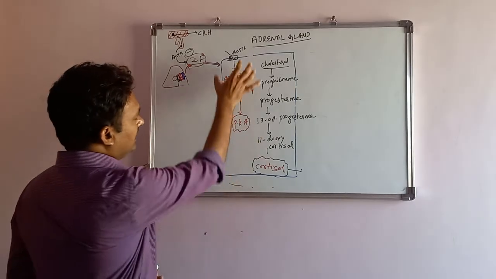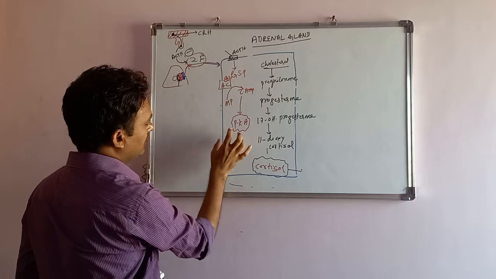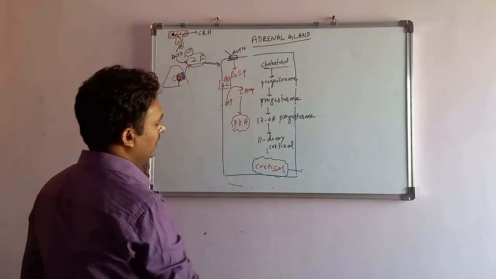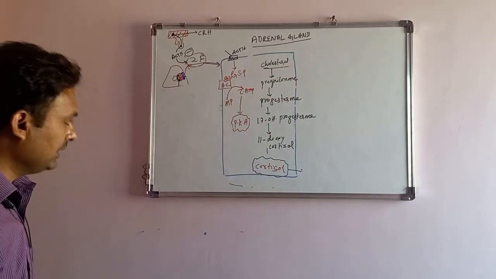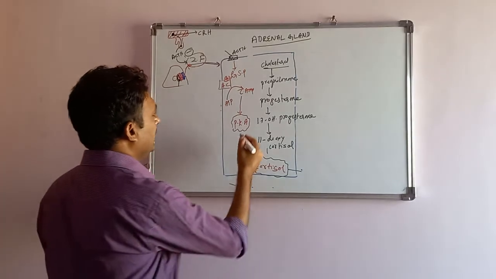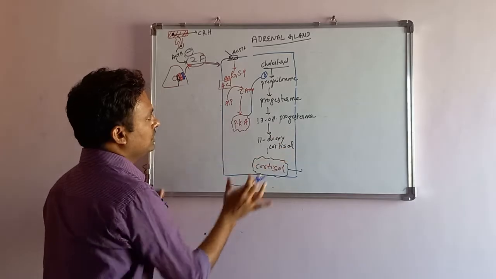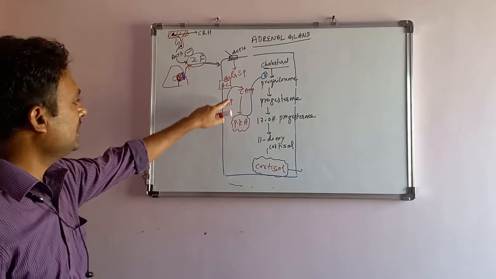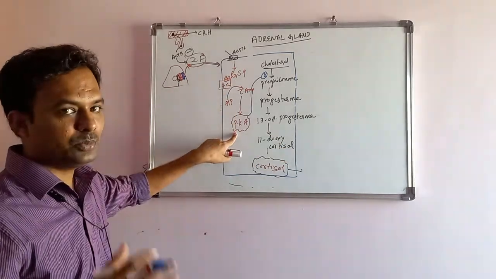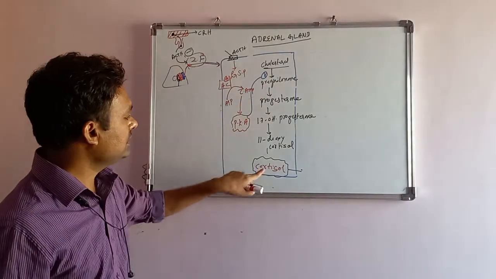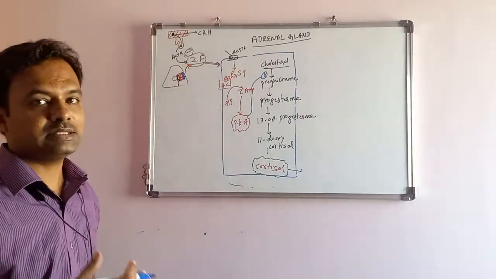Then what is the link between this ACTH-induced production of protein kinase A and cholesterol to cortisol? The important thing is this protein kinase A will be stimulating all the steps of the cortisol synthesis, so that in terms of the ACTH stimulation through protein kinase A, the cholesterol to cortisol synthesis is enhanced.